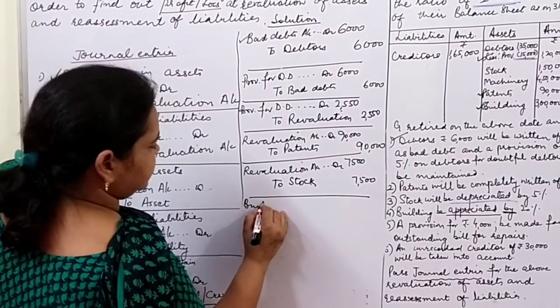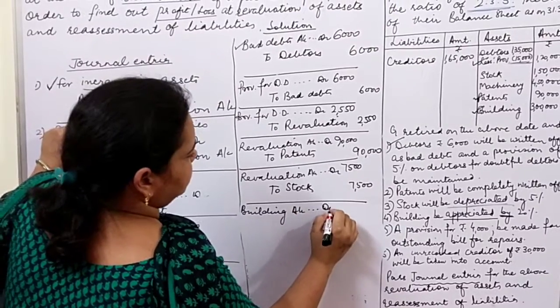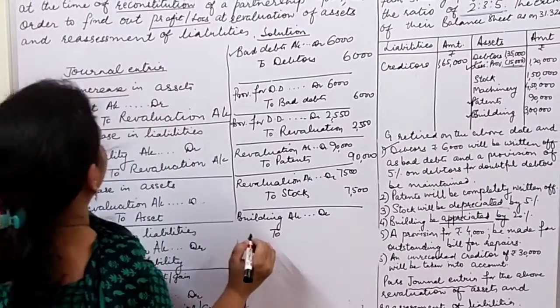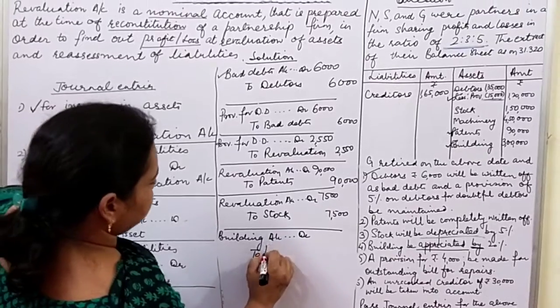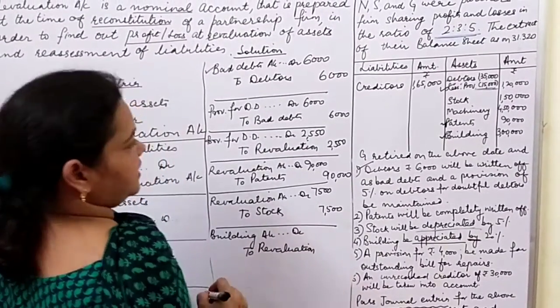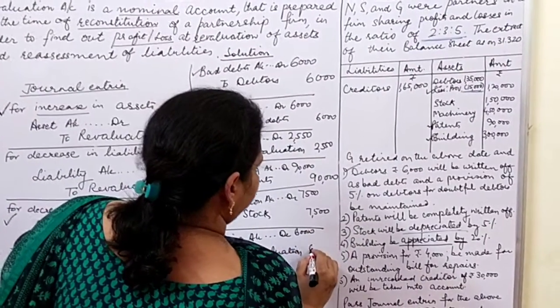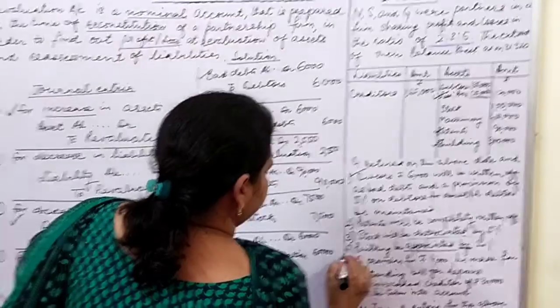So respective asset, that is building account debited with 20% of its book value to revaluation. So it comes out to be 60,000, as 20% of 3 lakh is 60,000.